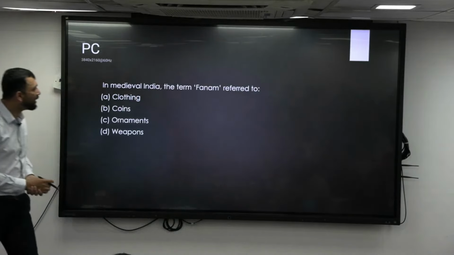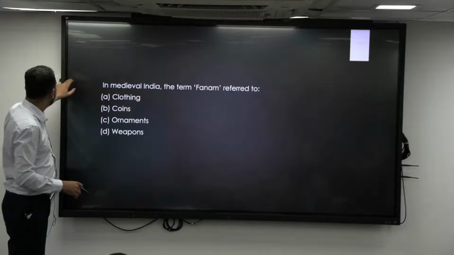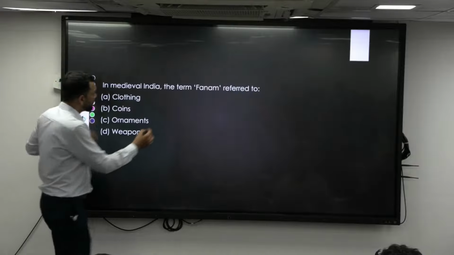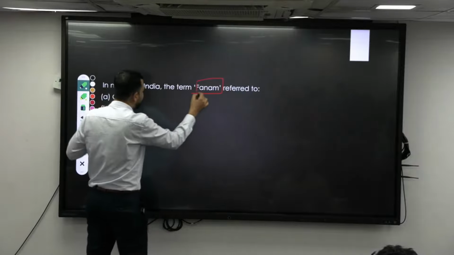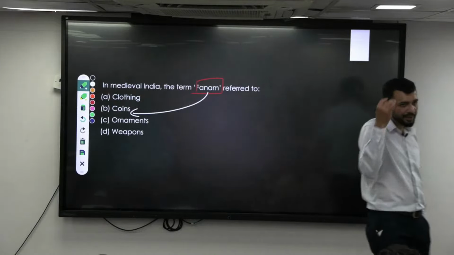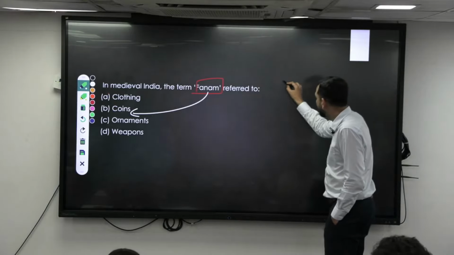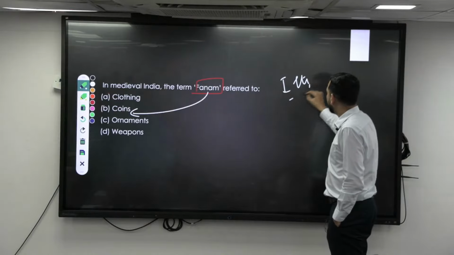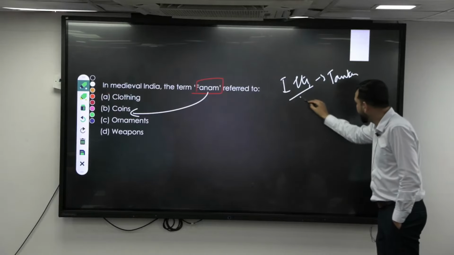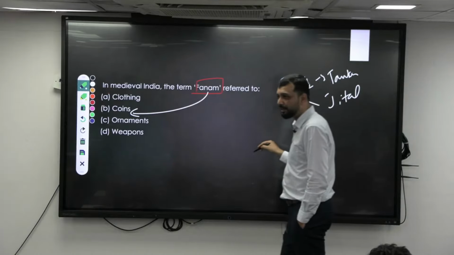Now, in medieval India, the term fanam refers to coins. So that is basically, when it is overall coinage during medieval India, you have to study. For example, Iltutmish in the Delhi Sultanate started the tanka. Tanka means which coin? Silver coin. Similarly, he had the jital, which is a copper coin. So this was basically the basic thing.